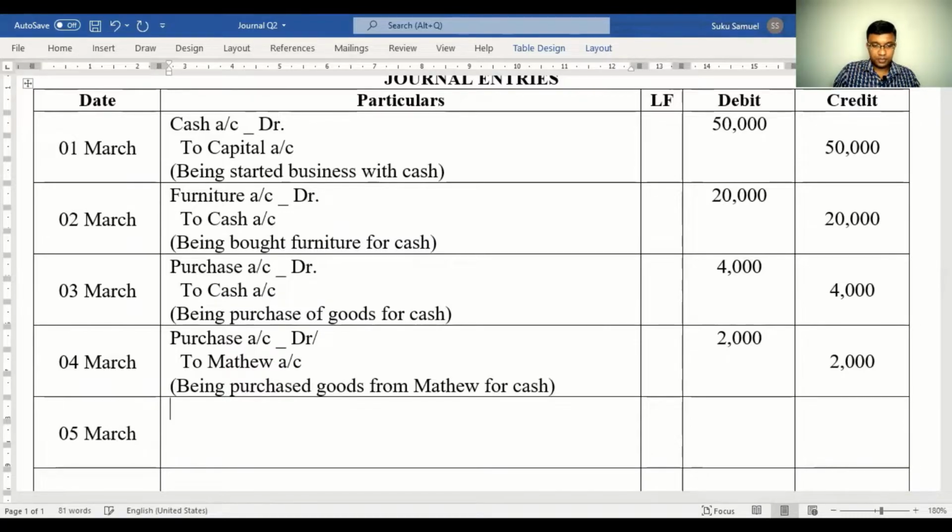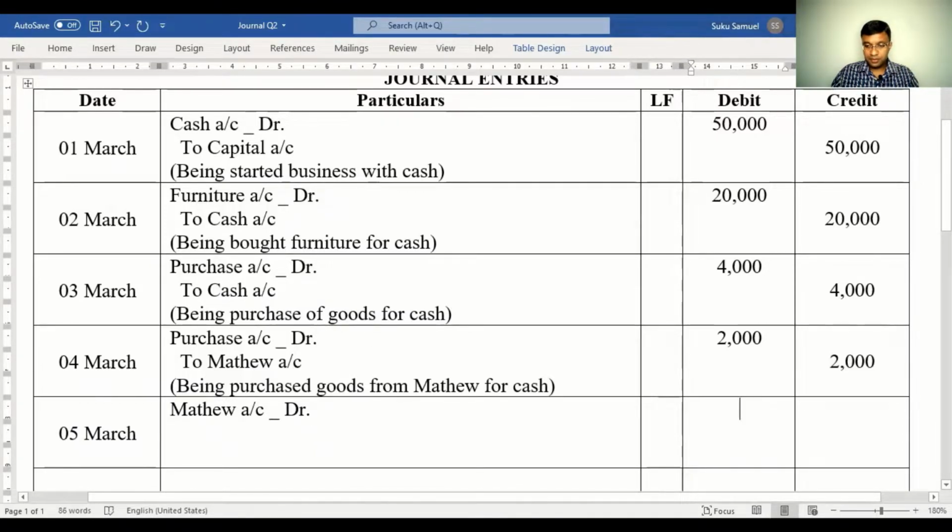5th of March, returned goods to Matthew. What could have happened is there were some goods that you bought from Matthew, you're not quite happy with the quality, and now you've decided to return them back to Matthew. So in this case, Matthew account debited 500, because Matthew is receiving, to purchase return account, 500.